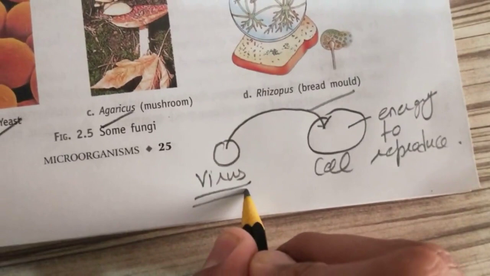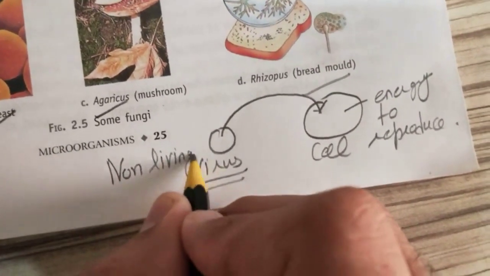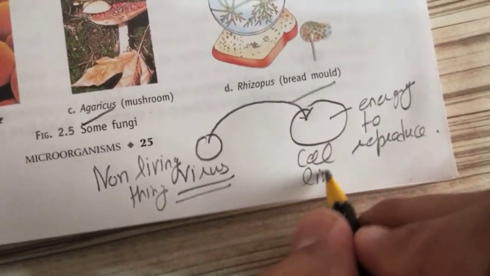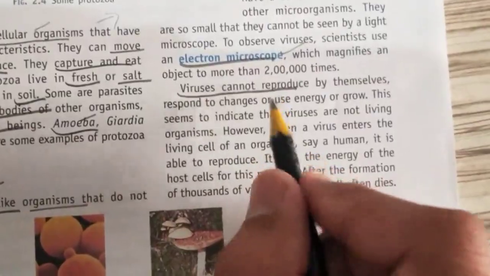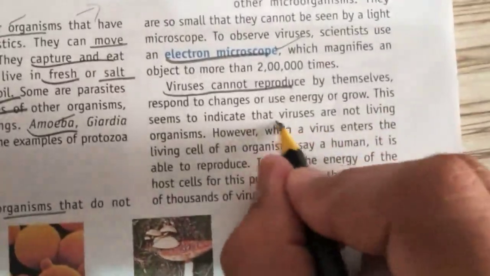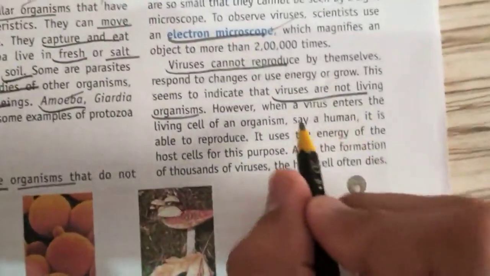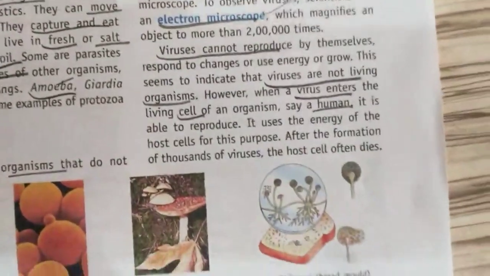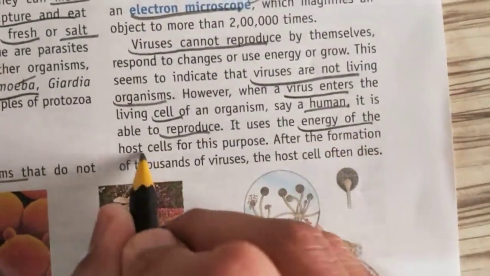If it is placed in the outside environment, it is a non-living thing. As soon as it enters the cell, it becomes living. It starts to reproduce. So viruses cannot reproduce on their own, but when a virus enters a cell of a human, it can reproduce by using the energy of the cell.